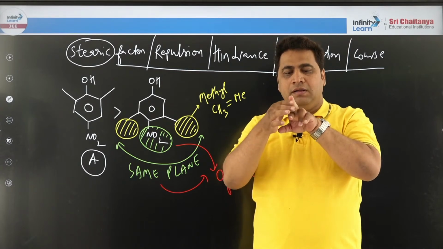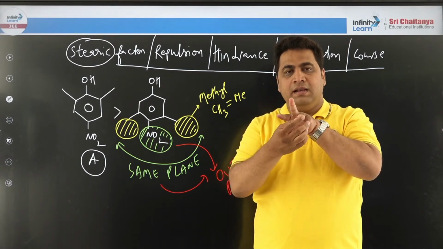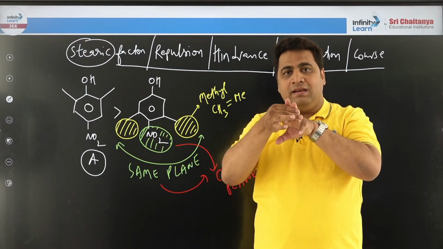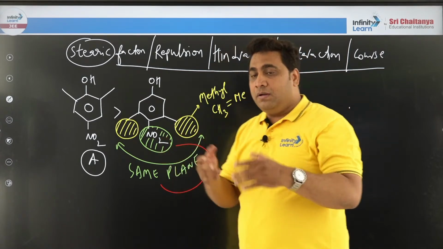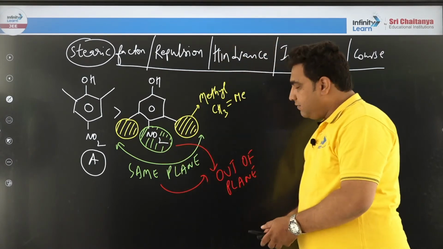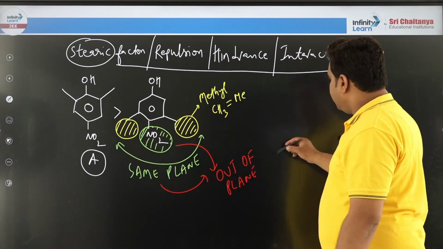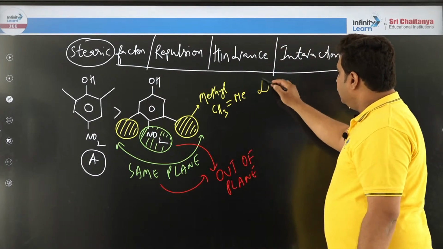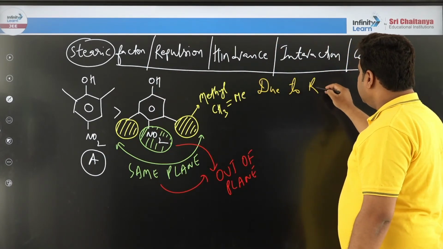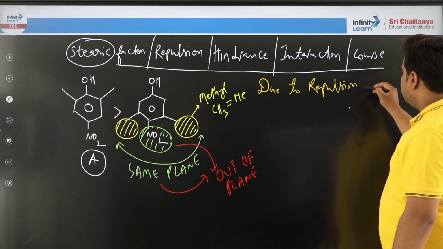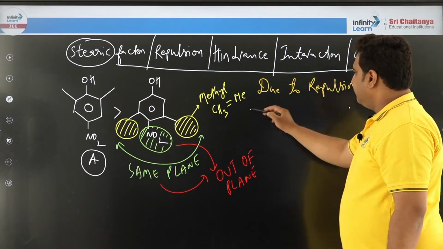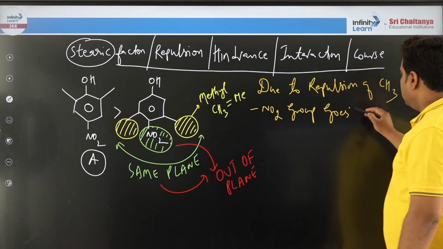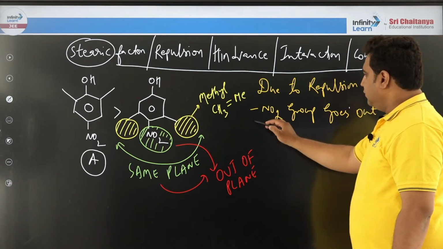Then what will happen? Then this methyl and this methyl, and the nitro group, are in different planes. When they are in different planes, will it have an effect on the compound? No, it will not have an effect. Okay. Once it goes out of the plane, right? I repeat, due to repulsions of methyl, the NO2 group goes out of the plane.